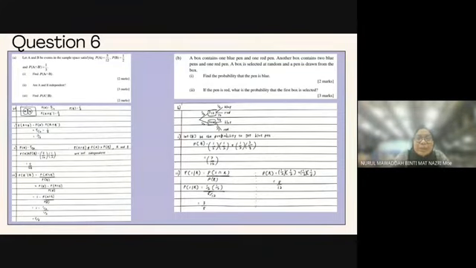Okay, first of all, the question given asks us to find the probability that the pen is blue. To answer question 6B, parts 1 and 2, you can construct a tree diagram based on the information given to answer the questions below easily. For the first question, you have to let B be the probability of a blue pen. To get the answer, the probability of the first box is multiplied with the probability of a blue pen in box 1. So like here, as you can see,